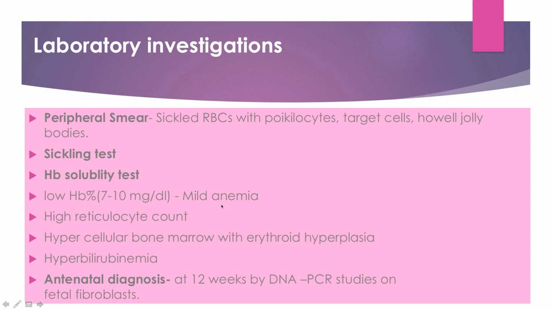The hemoglobin percentage is less, in the range of mild anemia. There is a high reticulocyte count, as hypercellular bone marrow leads to high reticulocyte count. Hyperbilirubinemia is present because it is hemolytic anemia. Antenatal diagnosis is done at 12 weeks of conception, with DNA studies of the fetus from the amniotic fluid.